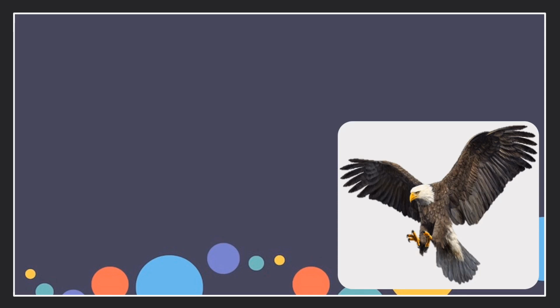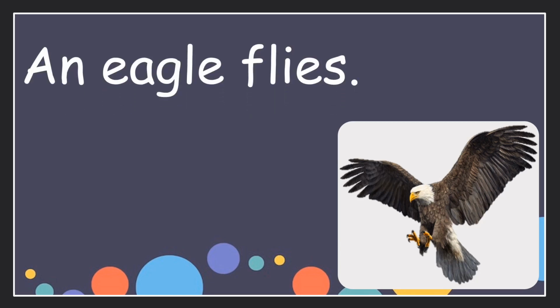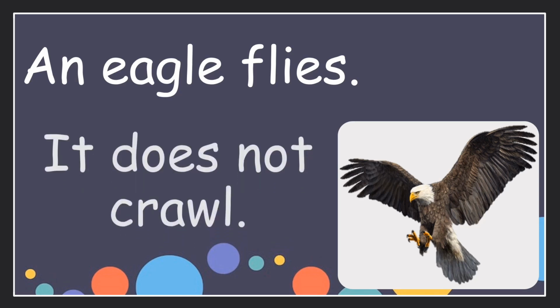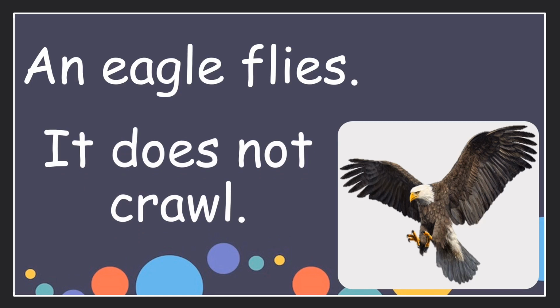Let's proceed. What animal is this? An eagle. Very good. What is the movement of an eagle? Great job. Fly. So we can say an eagle flies. Again, an eagle flies. It does not crawl.